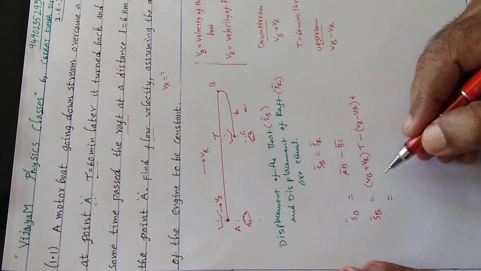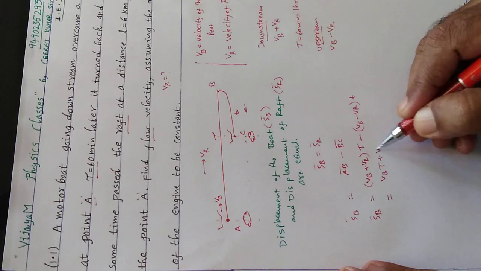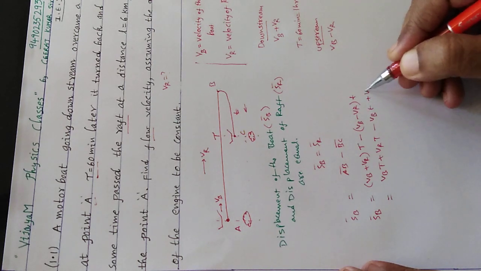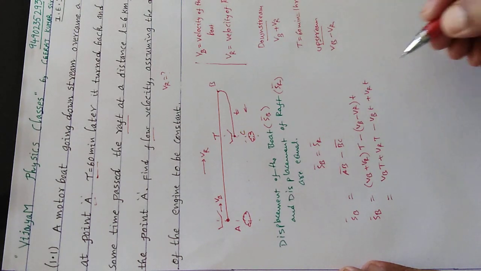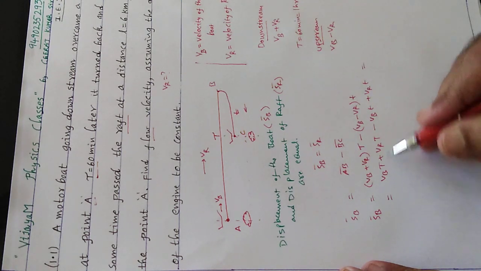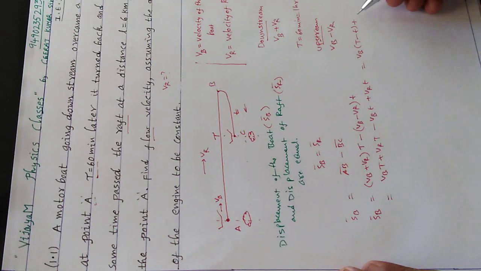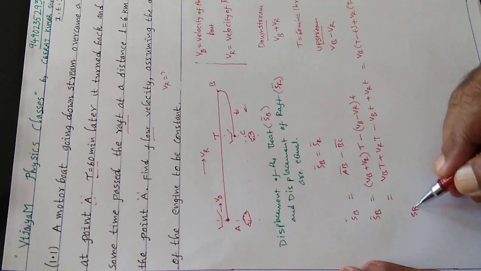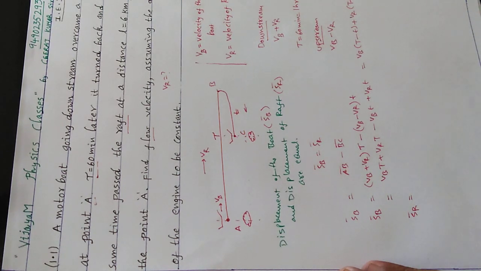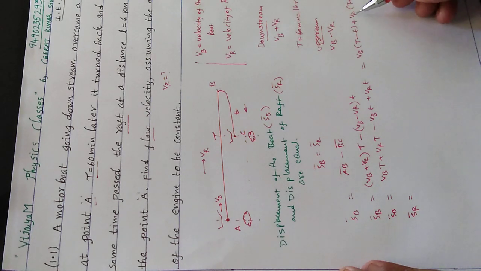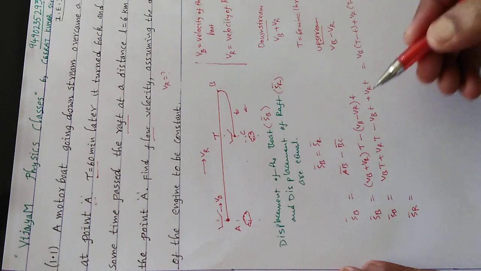Then let us expand it. VBT plus VRT minus VBt plus VRt, and this can also be written as VB into T minus t plus VR into T plus t. So here we got the displacement of the boat is nothing but VB into T minus t plus VR into T plus t. And the displacement of the raft is what?